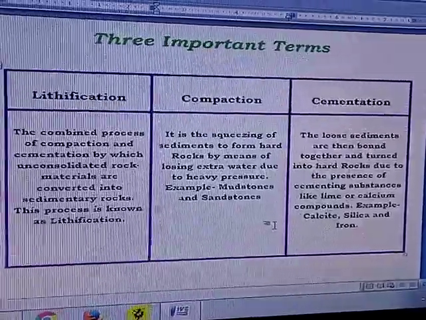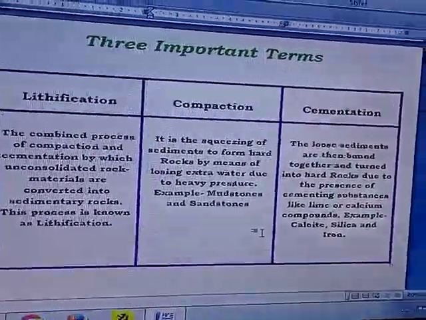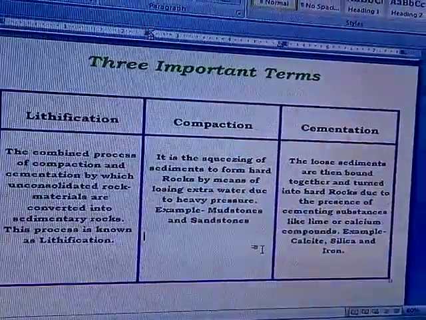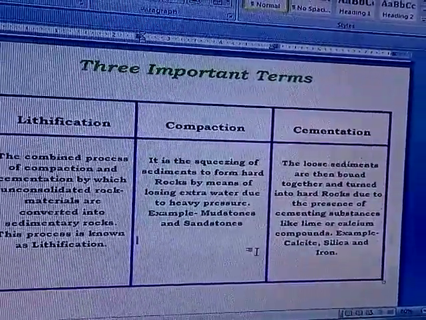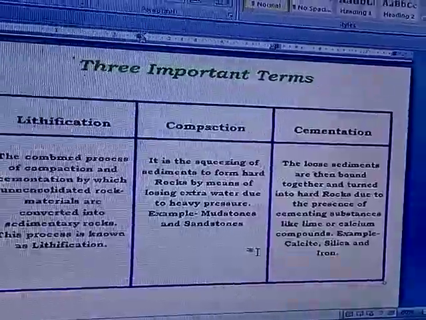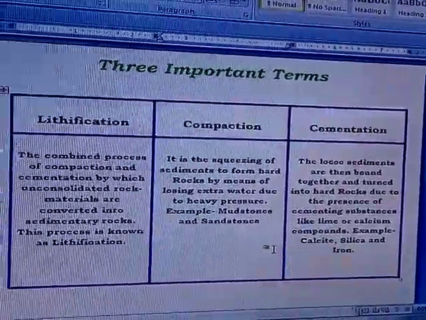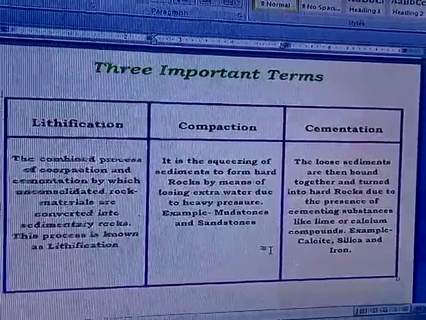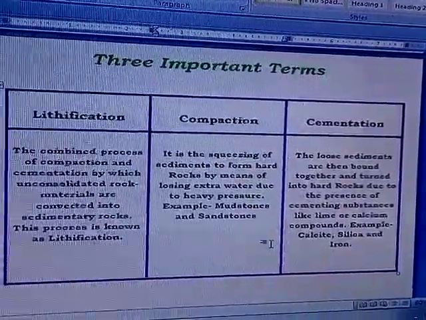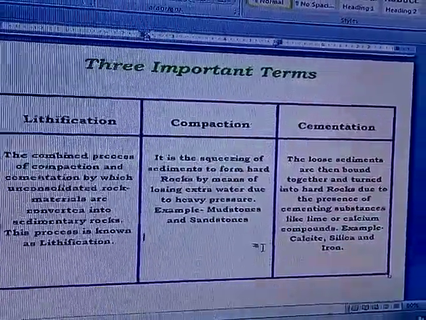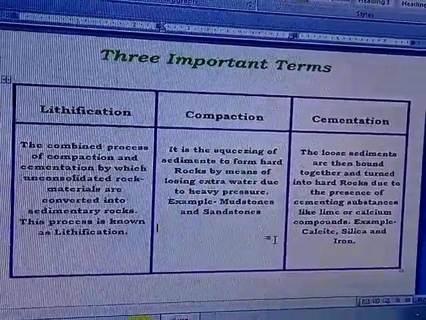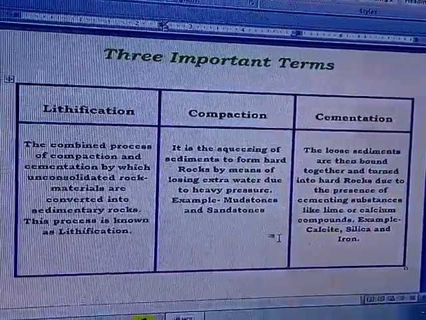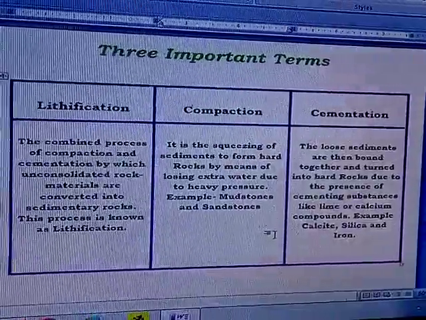When the sediment comes and gets deposited, it not only gets deposited but along with water it gets deposited. So it is the squeezing of extra water due to heavy pressure. Where does this pressure come from? The pressure is coming from layer after layer. The pressure of the layer is at the top of it. This is how the compaction takes place. The examples of this are mudstones and sandstones.